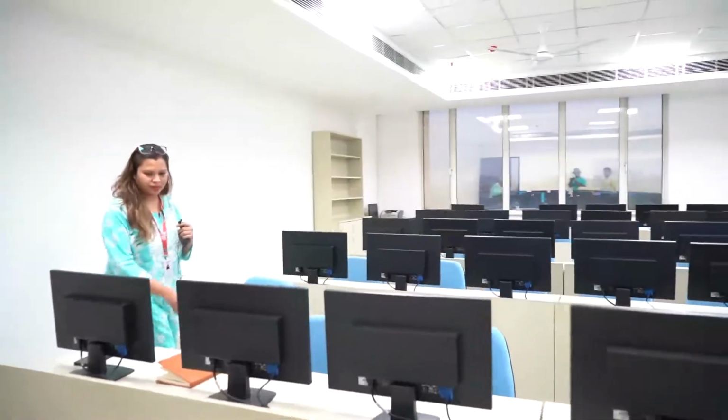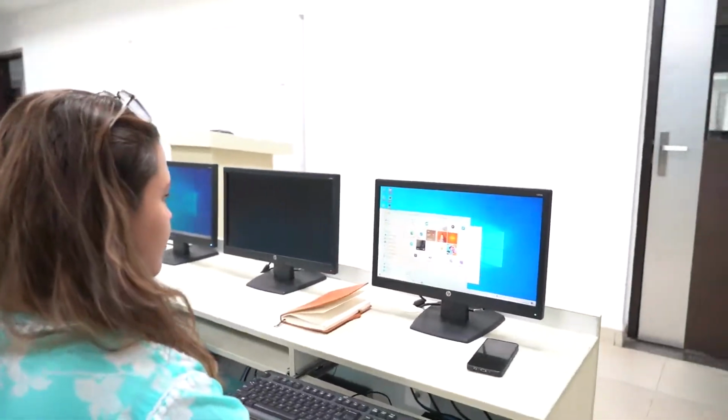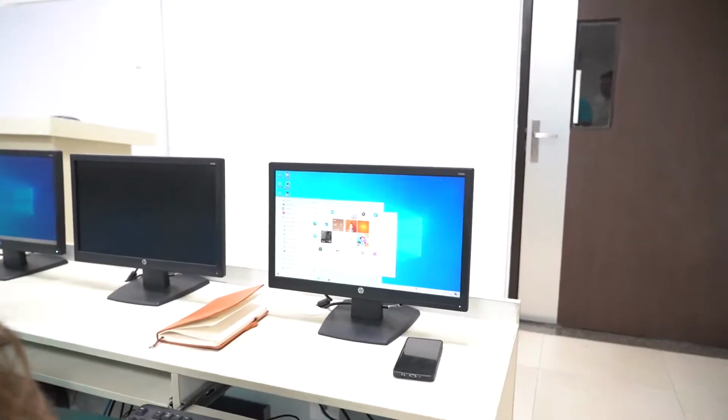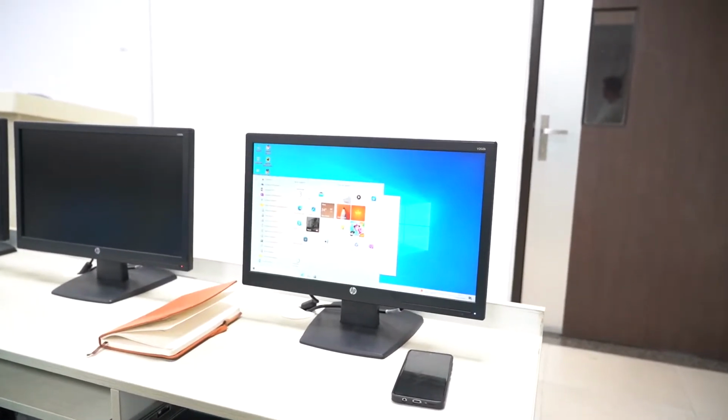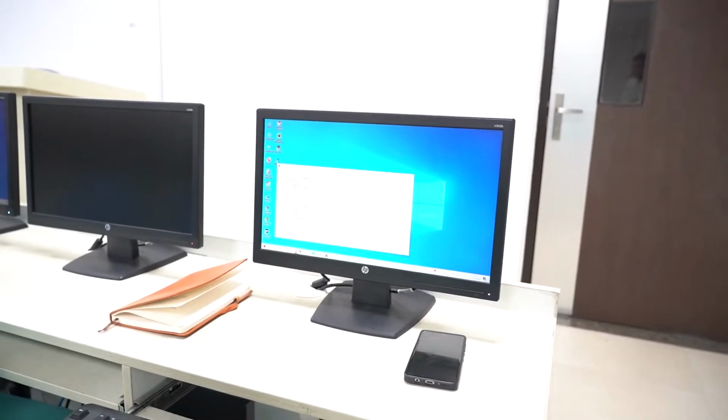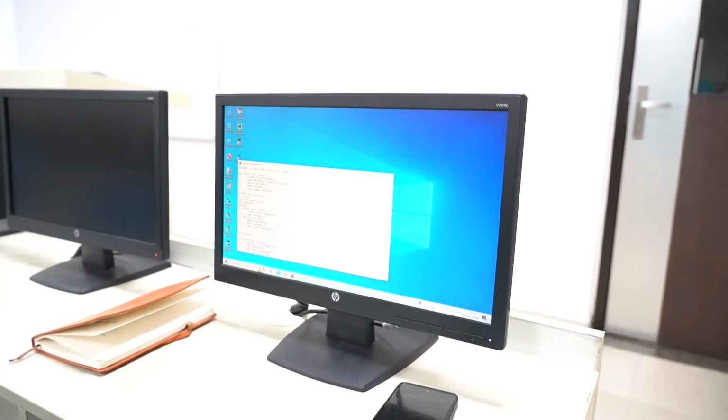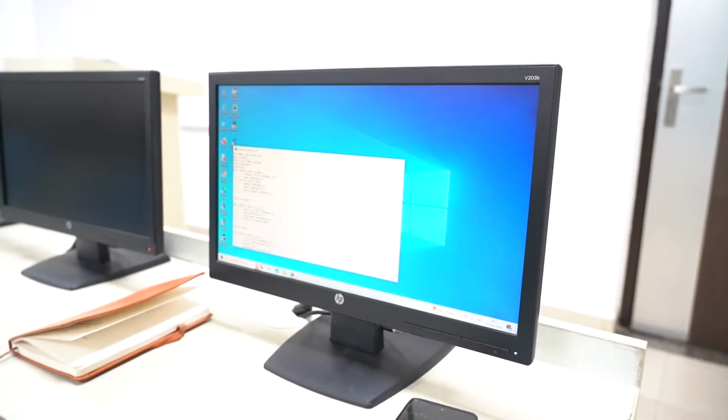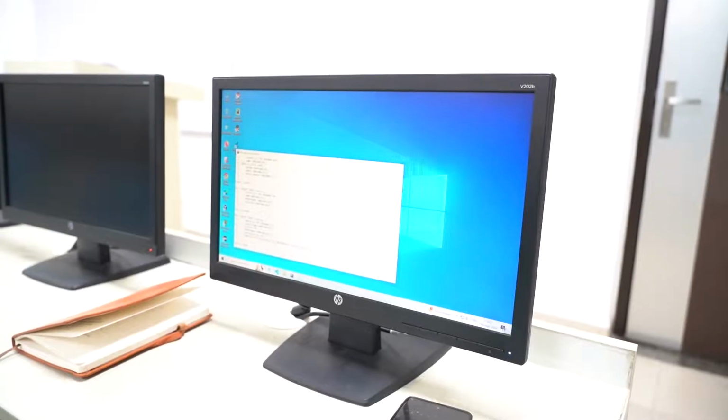This is our DBMS lab. It is equipped with Oracle Database Management System. Here students can get hands-on experience on querying the database, implementing the database, and making their SQL programming skills improved and making them ready for industry.